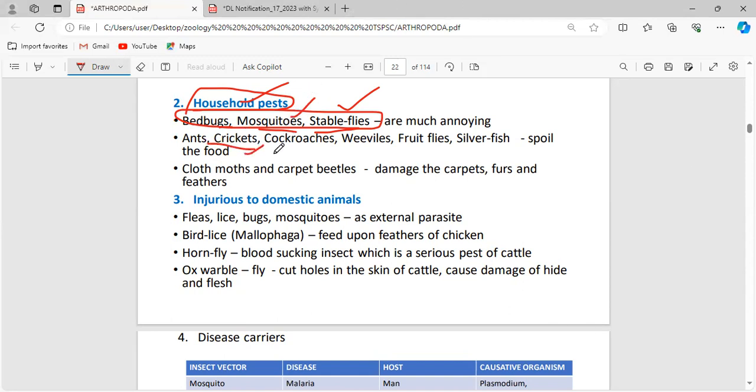Ants, crickets, cockroaches, beetles, fruit flies, and silverfish spoil the food. So we have to close the food with a lid. We should not leave the food open when we eat. This is basic manners also. After taking enough food onto the plate, we have to close the lid. If you forget to close the food, mosquitoes will lay eggs in it.